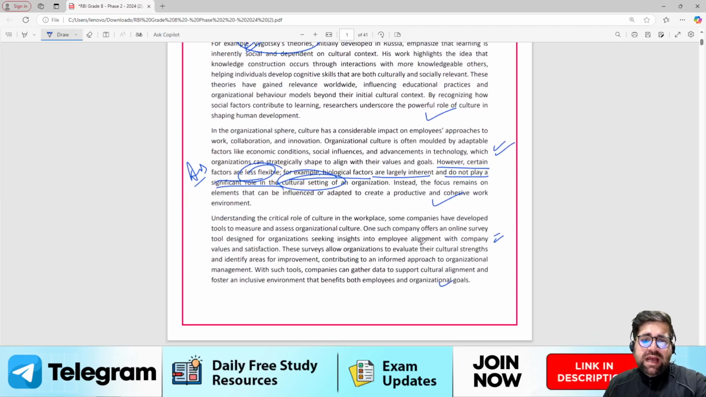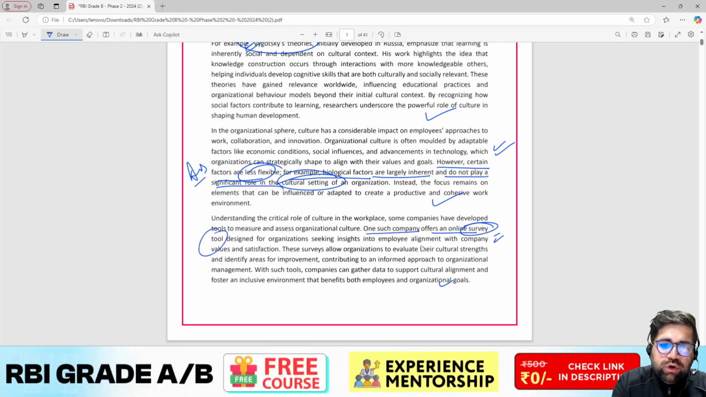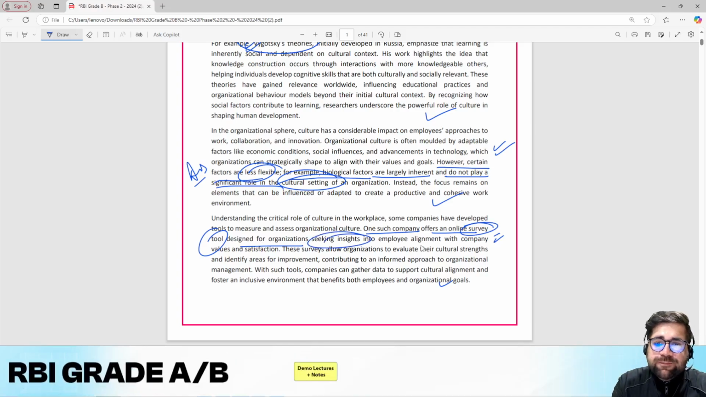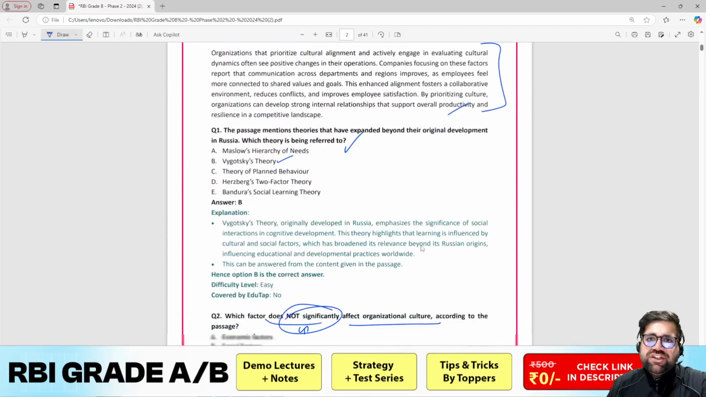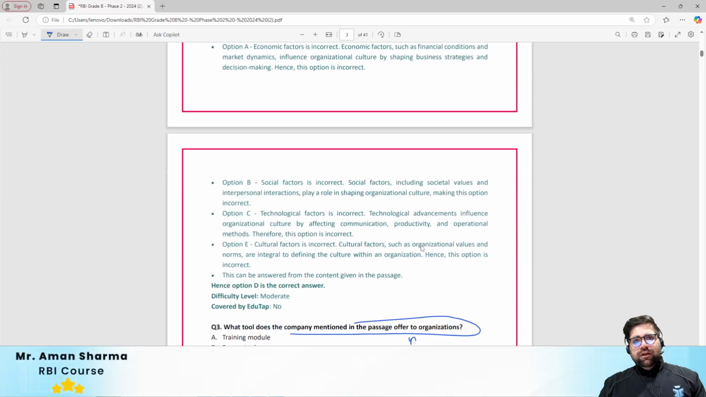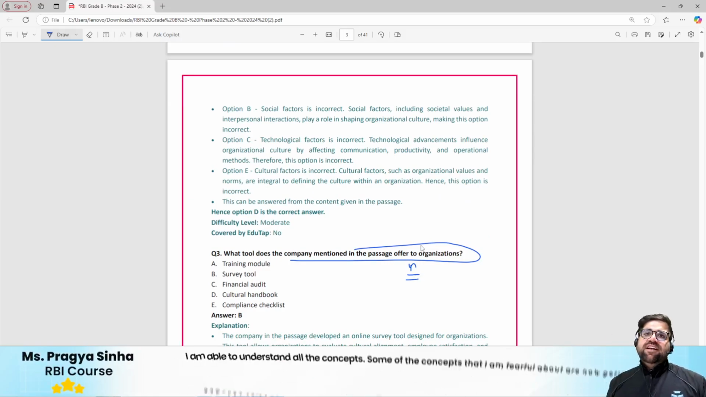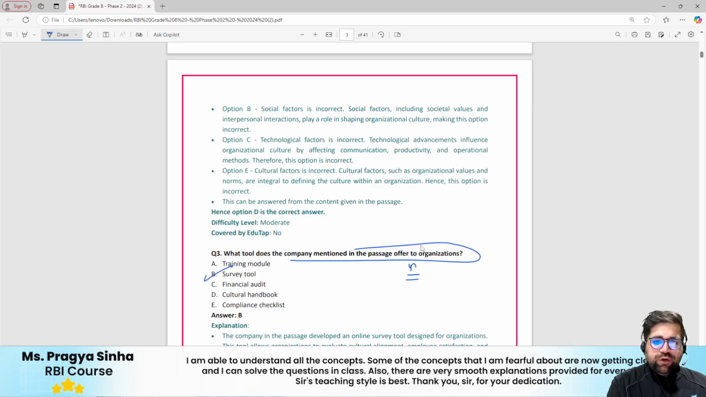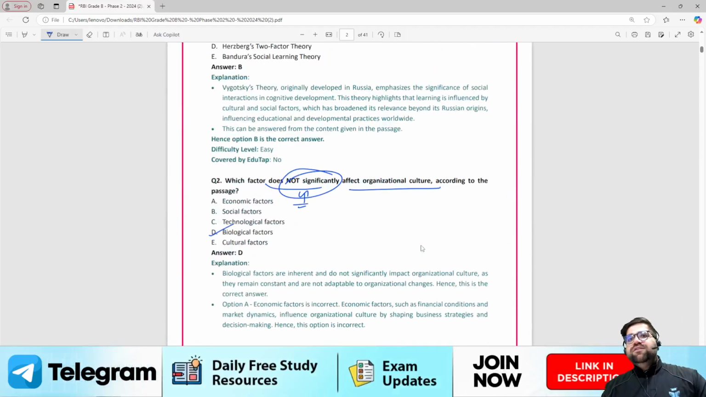Now the answer to this question will be survey, because it is clearly mentioned: one such company offers a survey tool designed for organizations seeking inputs into employees' alignment with the company values and satisfaction. So literally speaking, you can directly answer this question by reading the passage, but if you don't read the passage, then definitely it will be tough for you. So the answer over here will be option B, which is your survey tool. So till now the questions which we have seen are directly traceable from the passage.